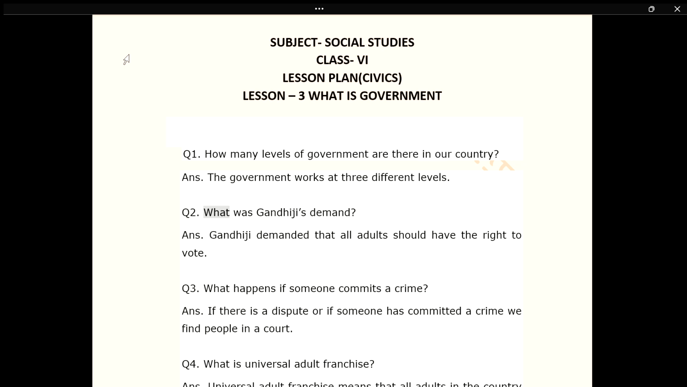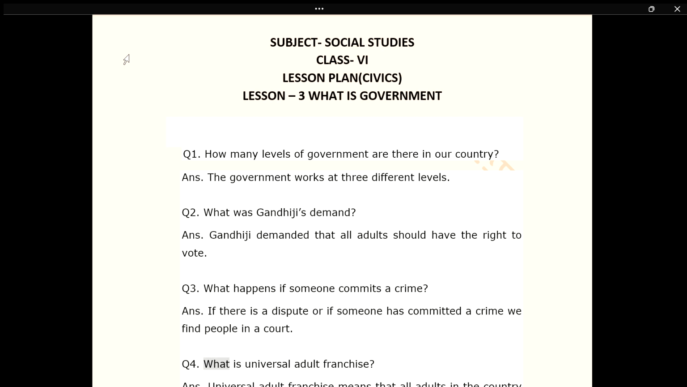Q2. What was Gandhiji's demand? Ans. Gandhiji demanded that all adults should have the right to vote. Q3. What happens if someone commits a crime? Ans. If there is a dispute or if someone has committed a crime, we find people in a court.